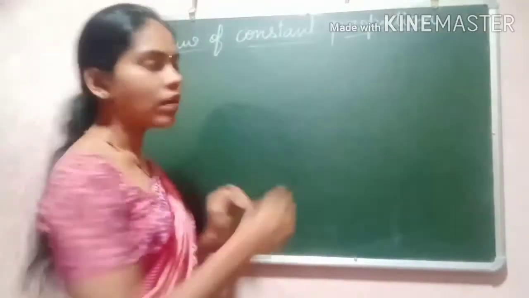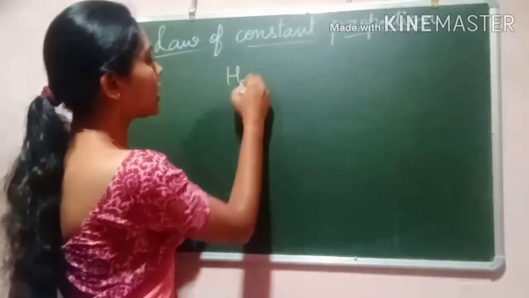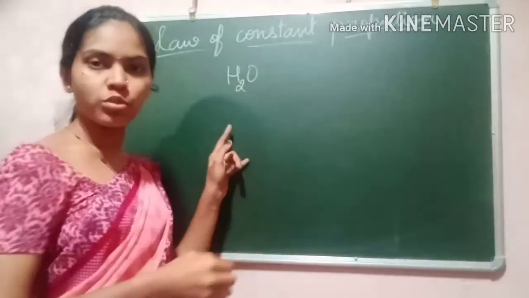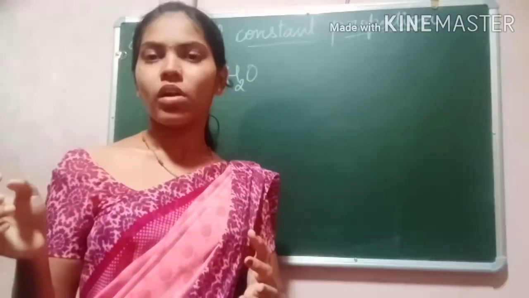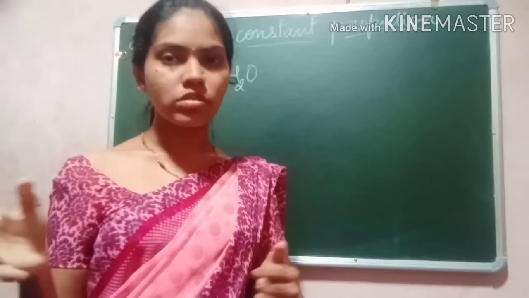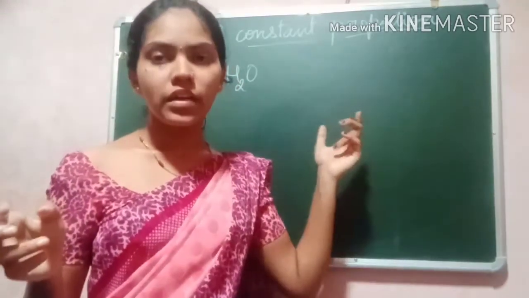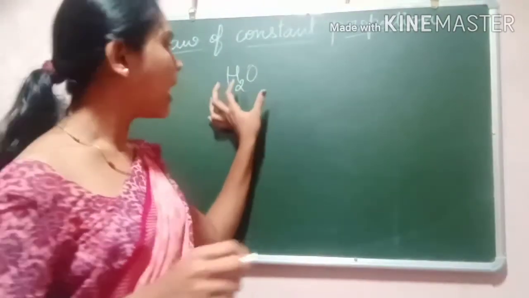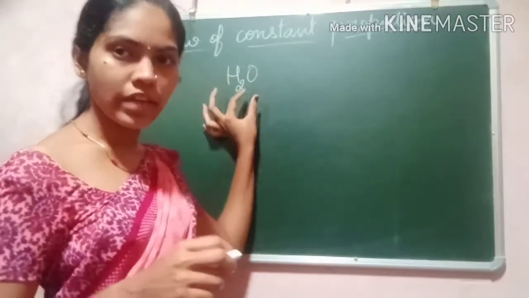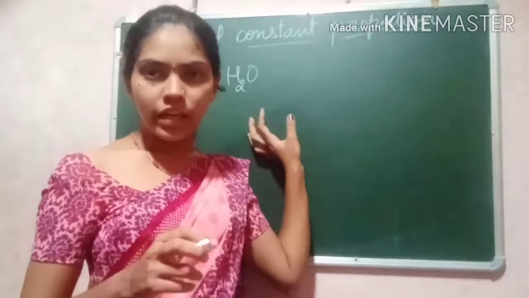Or if you take water, the chemical formula of water is H2O. We obtain water from so many sources, but in the water what is present? Hydrogen element and oxygen element.